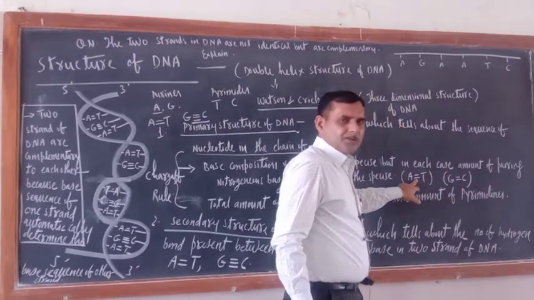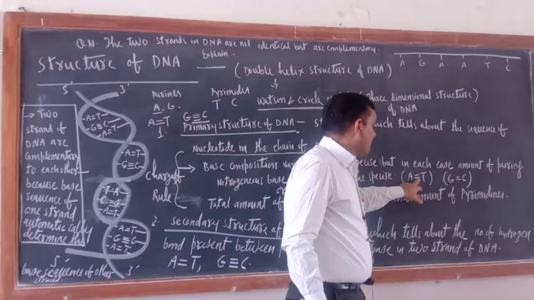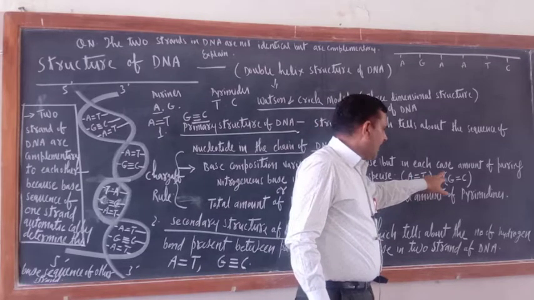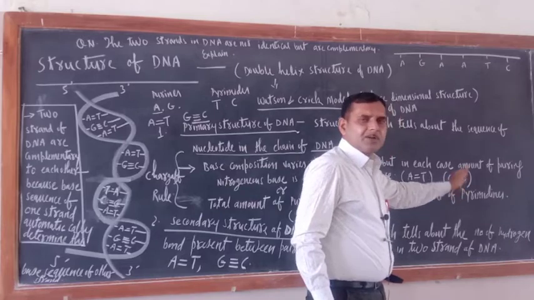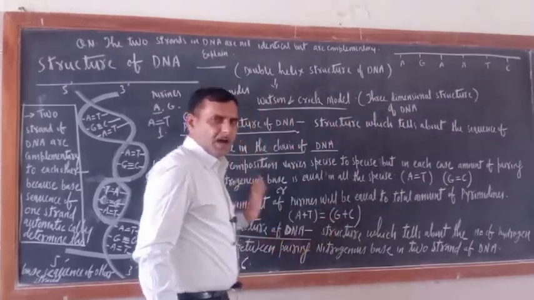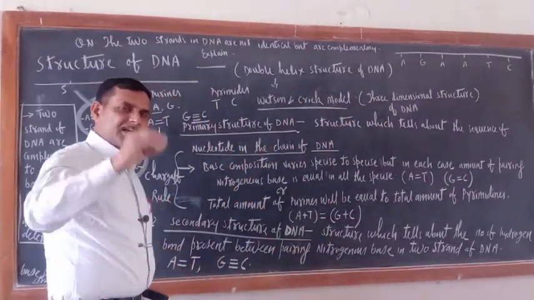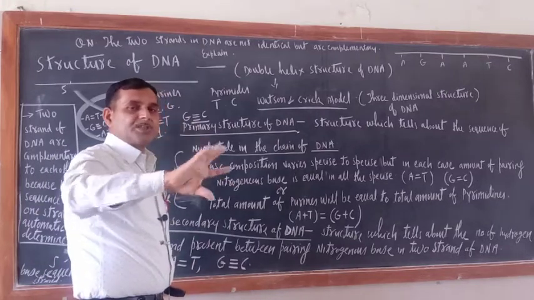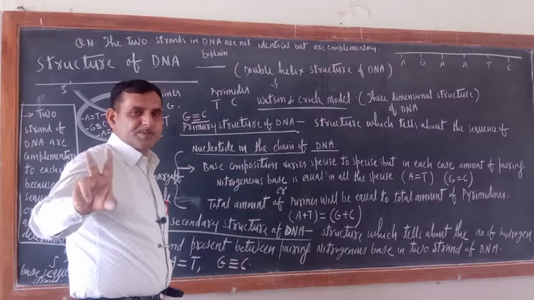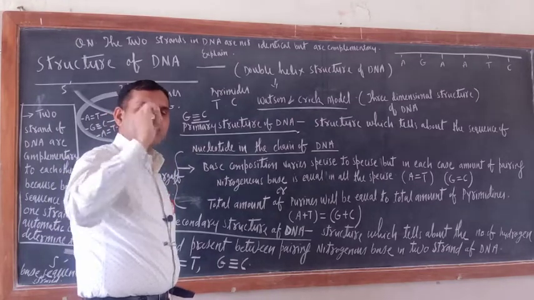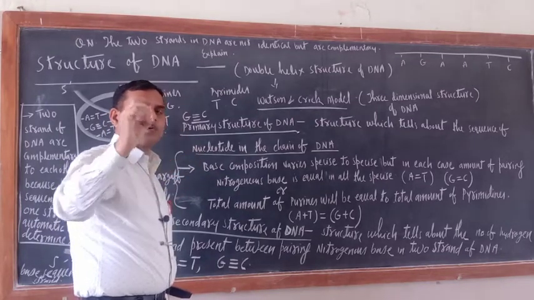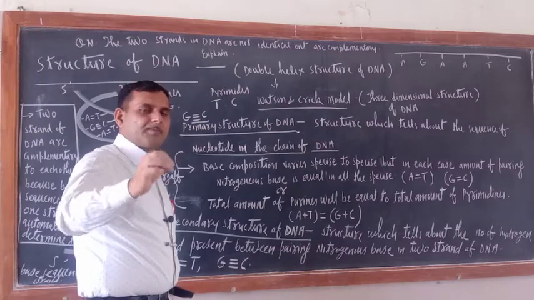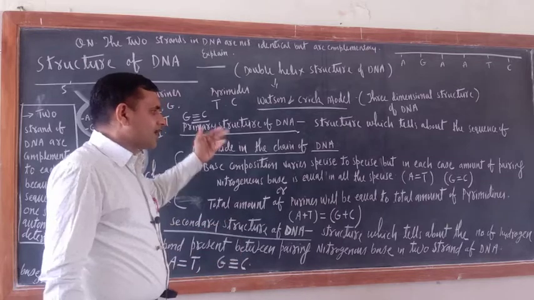This is not a hydrogen bond. Remember, this is the sign of equal, meaning adenine will be equal to thymine and guanine will be equal to cytosine. Always remember, the nitrogenous base composition may vary from species to species, but the total amount of adenine will be equal to the total amount of thymine, and the total amount of guanine will be equal to the total amount of cytosine.